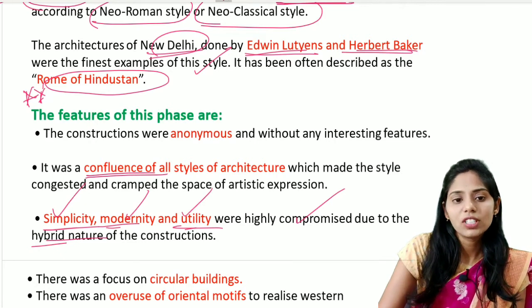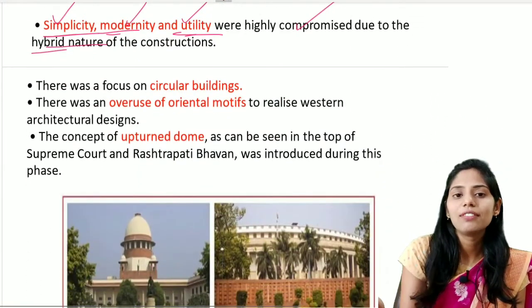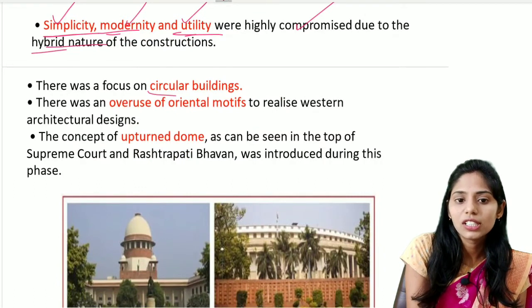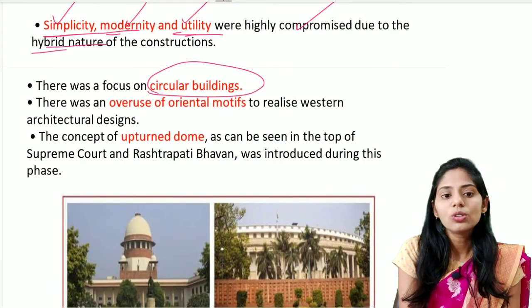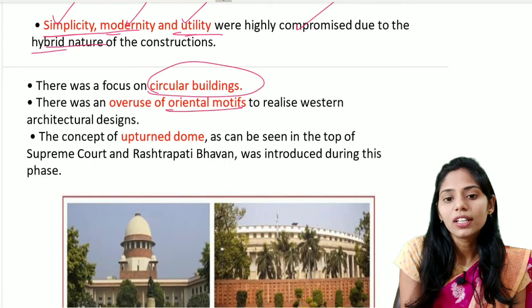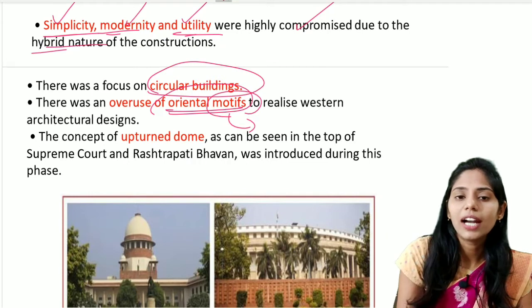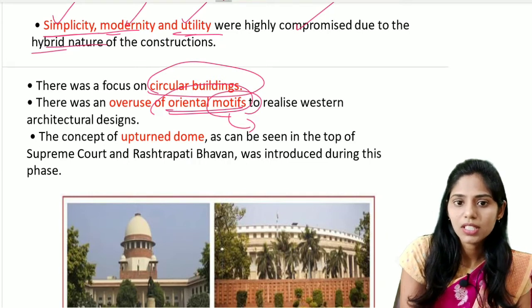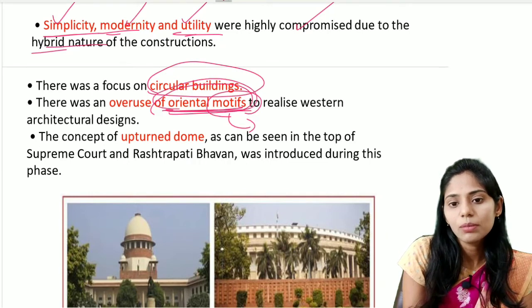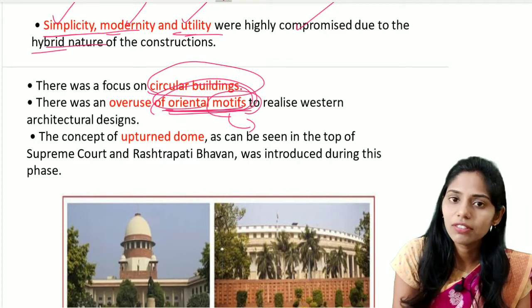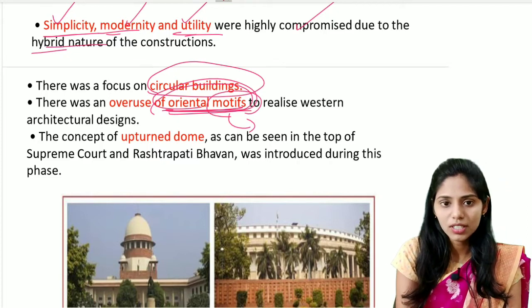So one important feature of this Neo-Roman style is they mainly focused on the round buildings or the circular buildings. And they also have the usage of the oriental motifs. Here the motifs are simply the decorating items or any important type of the art that is mainly used for the decorating purpose. So they mainly use the oriental motifs to realize that there is a Western influence that is seen in the buildings of this period.